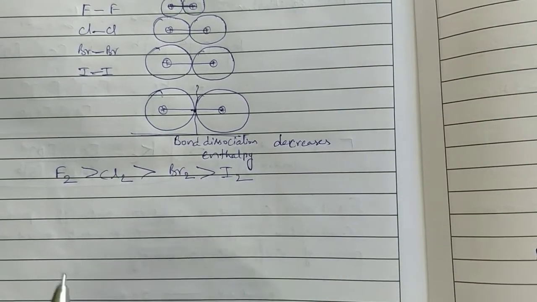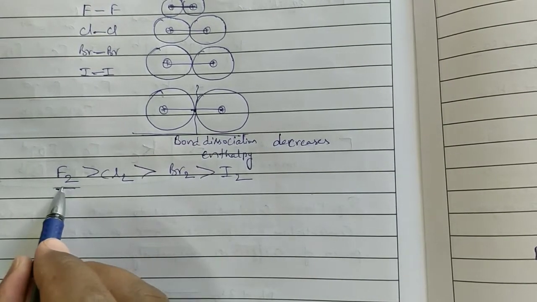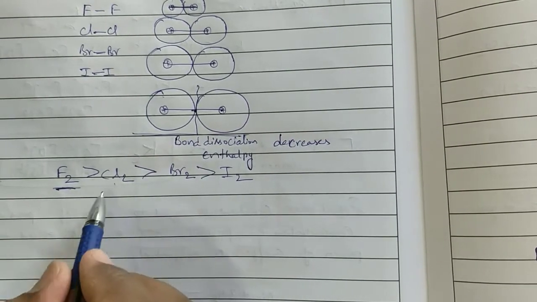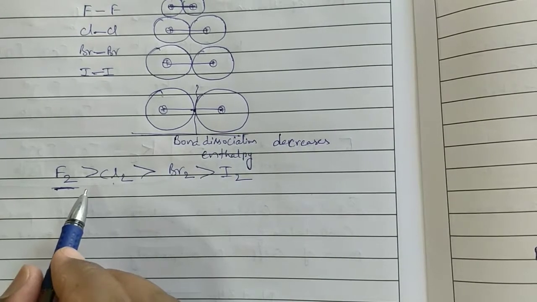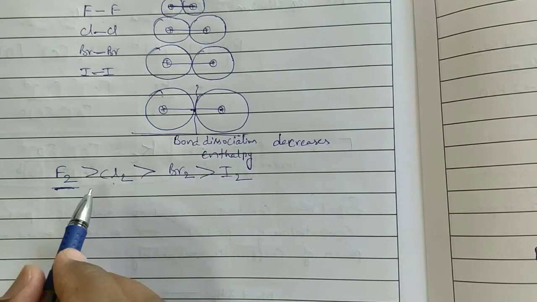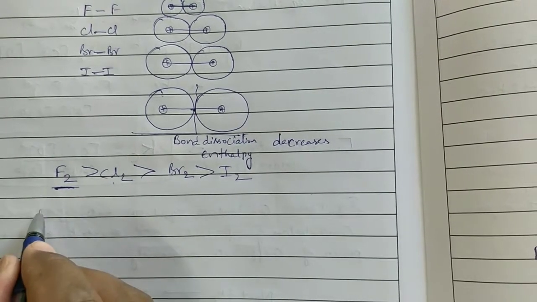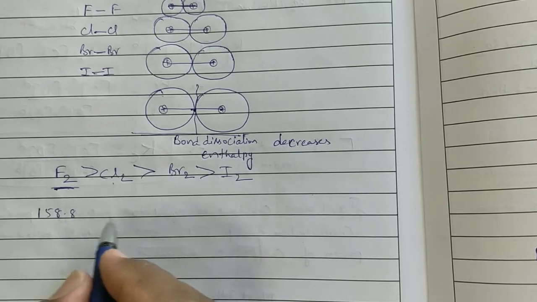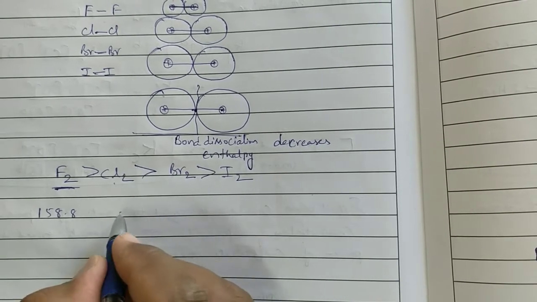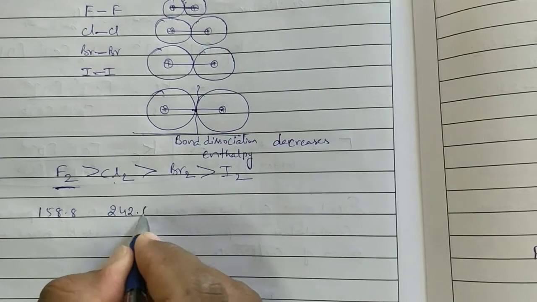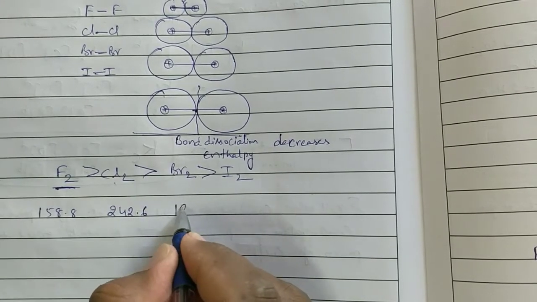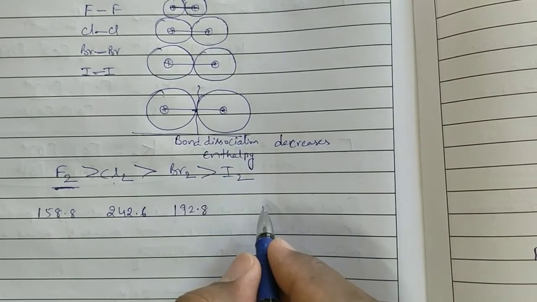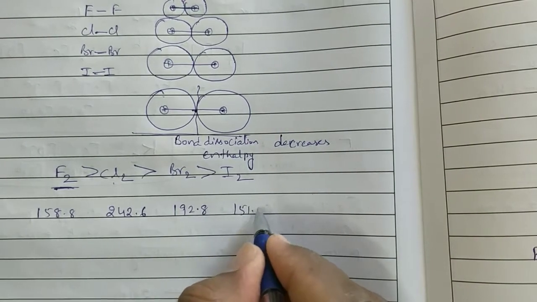But exceptionally, F2 has lower bond dissociation enthalpy than chlorine, Cl2. Bond dissociation enthalpy of fluorine is 158.8 kilojoules per mole. Chlorine is 242.6, bromine 192.8, iodine 151.1.